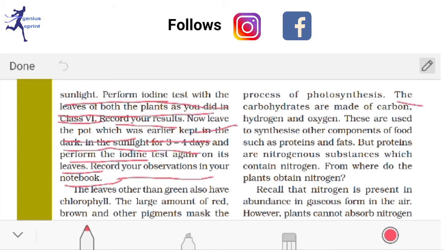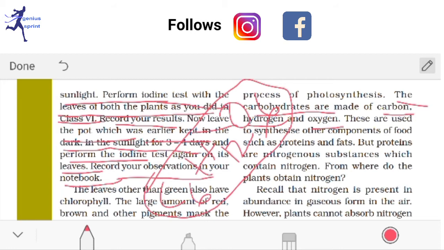But other than photosynthesis, is there any mechanism? Let's see. The carbohydrates are made of carbon, hydrogen and oxygen, because I have shown you that the chemical formula of carbohydrate is C6H12O6. So carbon is 6, hydrogen is 12 and oxygen is 6. These atoms are present in one molecule of carbohydrate.